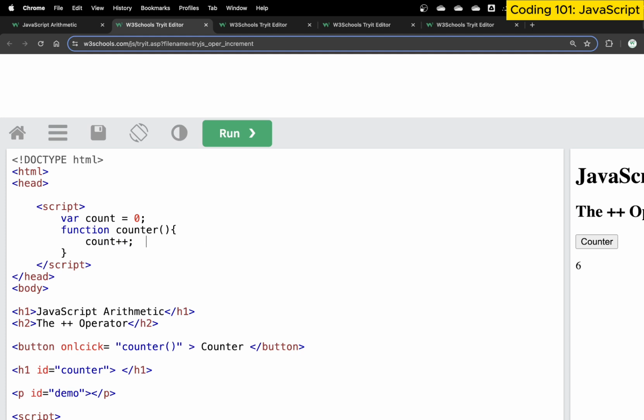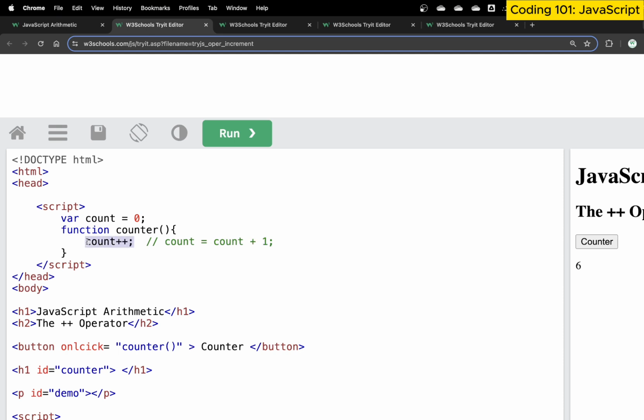This technically is equivalent to this thing. So we say, hey, take a variable count, is equals to count plus 1. What this basically means is, whatever is the current value of count, add 1 to it and assign whatever the answer is back to the count. So this is an increment by 1, adding 1 to the current value of count.